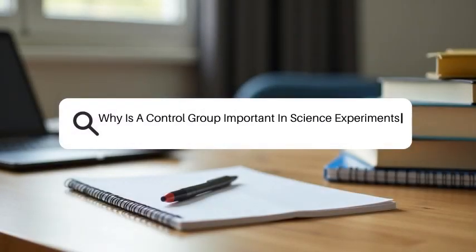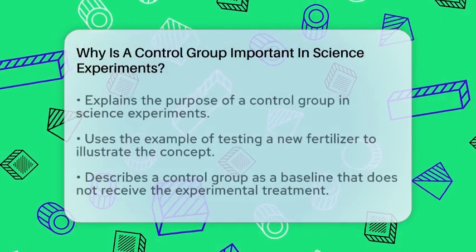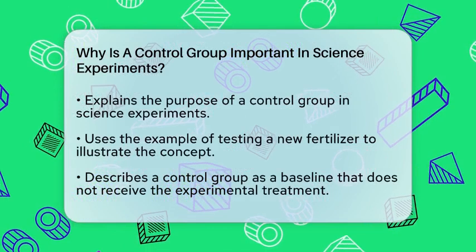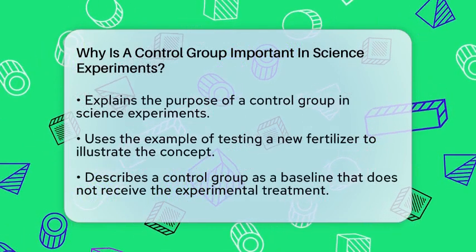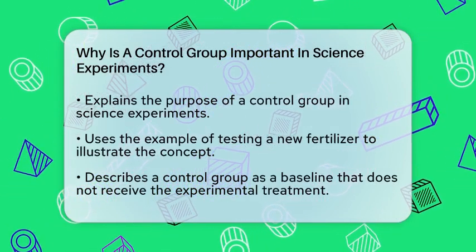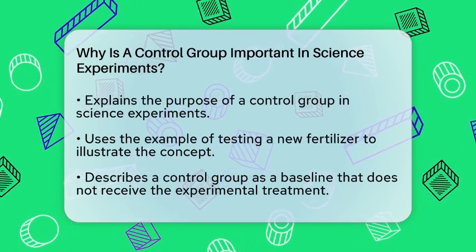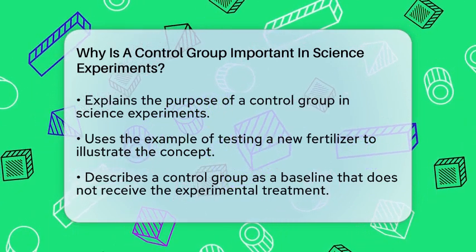Why is a control group important in science experiments? Imagine trying to find out if a new fertilizer helps plants grow faster. Without a comparison, how would you know if the fertilizer really made a difference? That's where a control group comes in. It's like having a baseline or a standard to compare your results against.